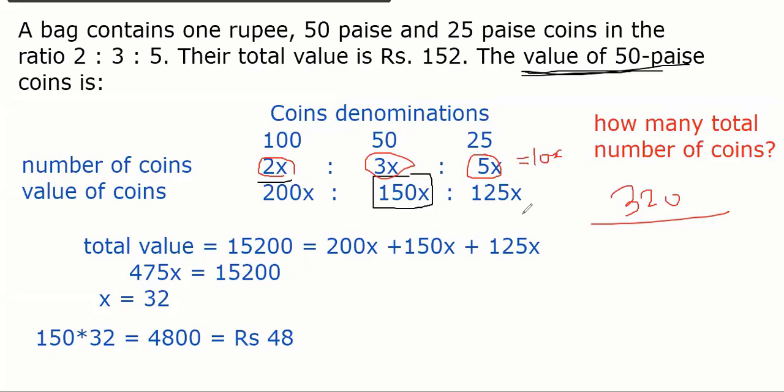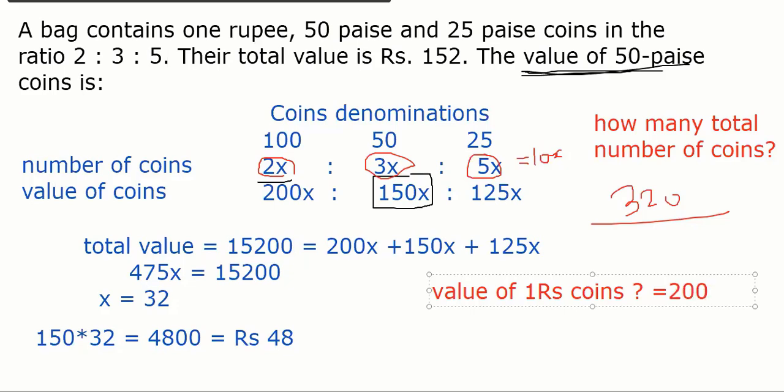If I ask you, what is the value of 1 rupee coins? Then next question, the value of 1 rupee coins. What will you say? Write in rupees, Divya. 64. Because the total value is 200x, and x is 32. So 6400 paisa or 64 rupees.